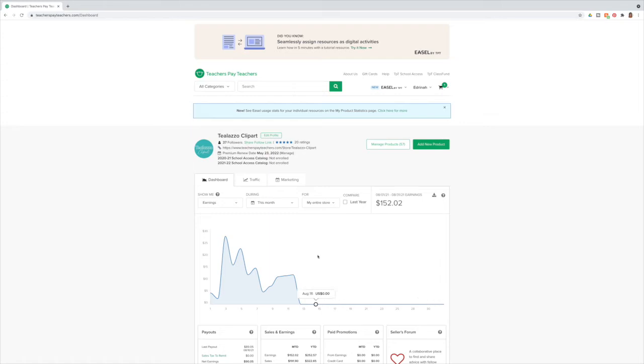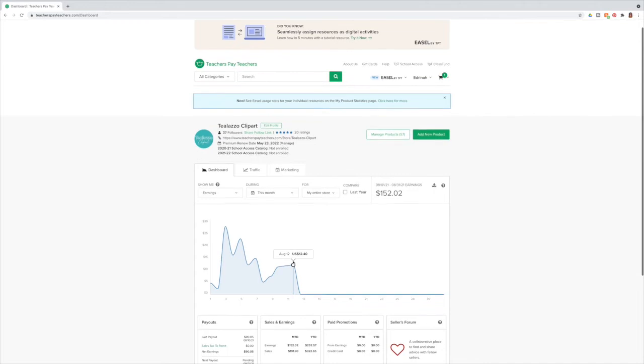So yeah, you can see here $152.02, and we're not even halfway. So that is really promising for the next couple of weeks to see what my final total will be for the end of August.